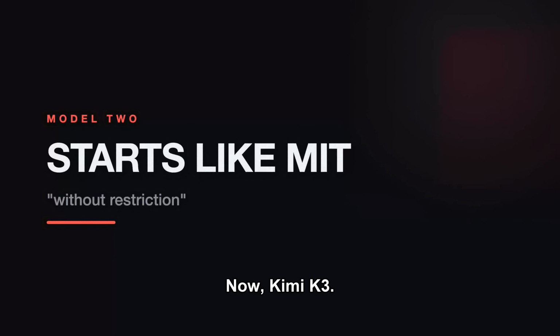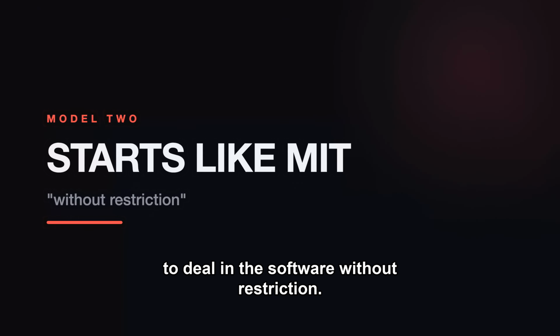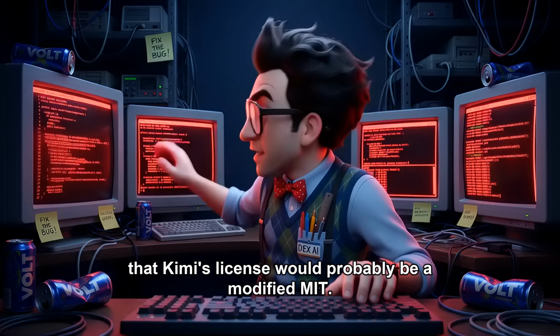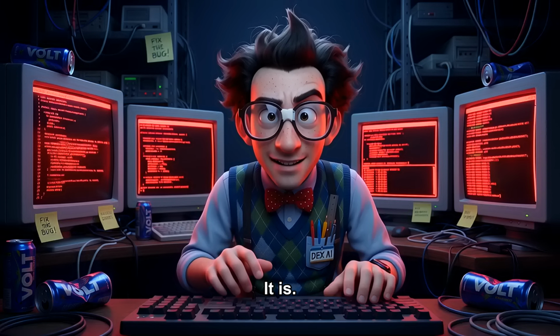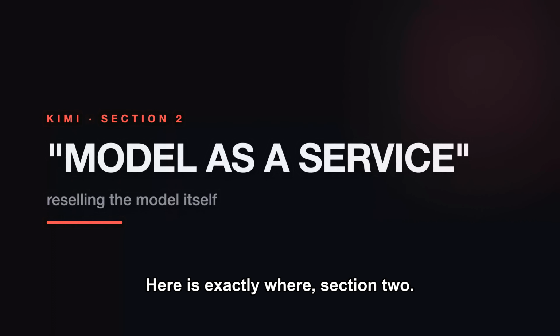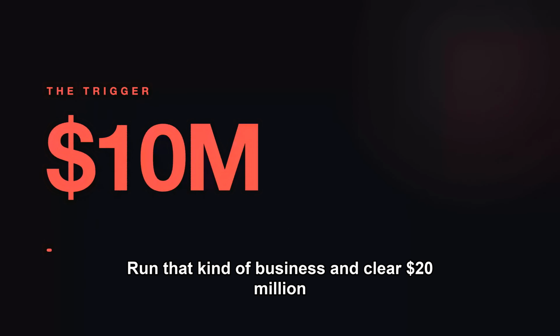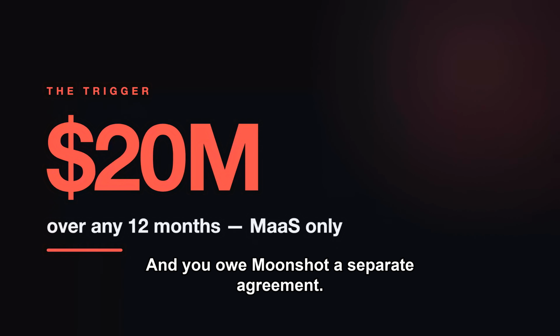Now Kimi K3. And it opens with the exact same sentence MIT uses to deal in the software without restriction. Back in July, I said on this channel that Kimi's license would probably be a modified MIT, and that the word modified was doing real work. It is. Here is exactly where. Section 2. It defines model as a service, handing someone else the raw model to run and control themselves. Run that kind of business and clear $20 million over any 12 months, and you owe Moonshot a separate agreement.